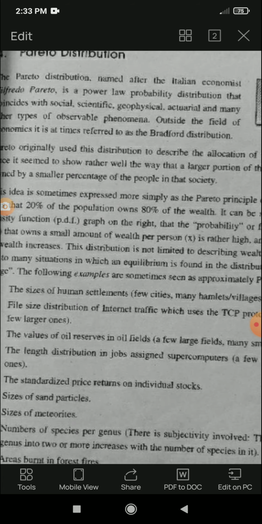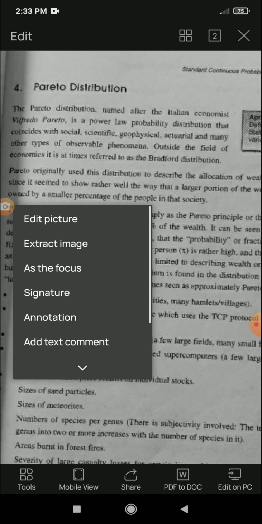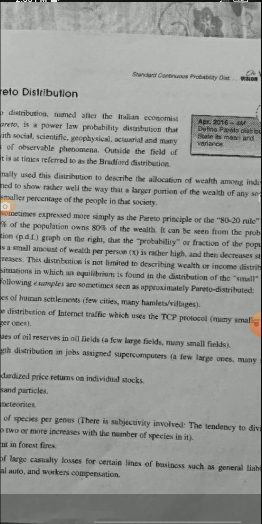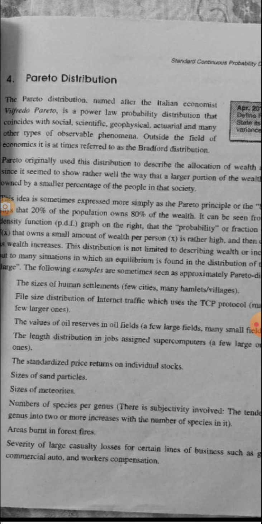So examples are the sizes of human settlements, few cities, many hamlets or villages; file size distribution of internet traffic which uses the TCP protocol, many smaller files, few larger ones; the values of oil reserves in oil fields; the length distribution in jobs assigned to supercomputers; the standard price returns on individual stocks; sizes of sand particles; sizes of meteorites; number of species per genus; areas burnt in forest fires; severity of large casualty losses for certain lines of business such as general liability, commercial auto, and workers' compensation.